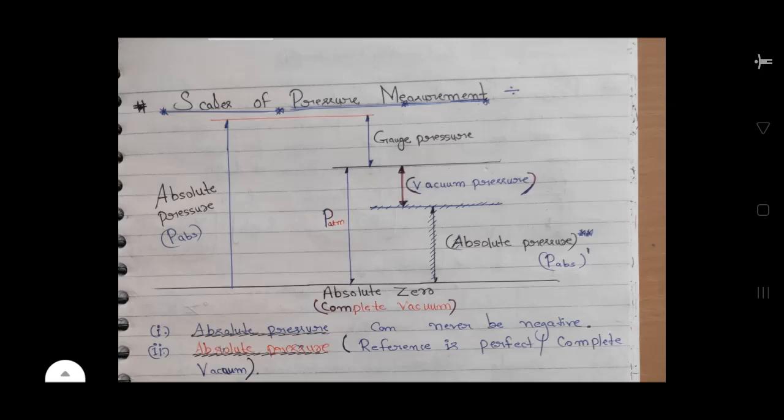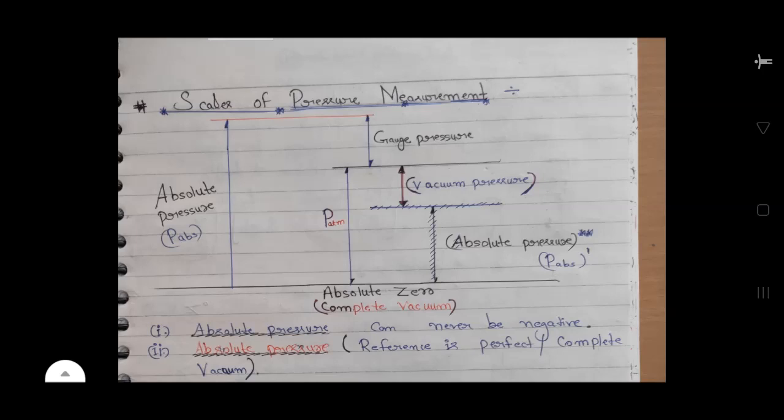You can see here horizontal lines. The bottommost black line is absolute zero or complete vacuum, and this is the reference line. The topmost red line is the absolute pressure line, the first absolute pressure, which is greater than P atmospheric, so absolute zero is the reference.